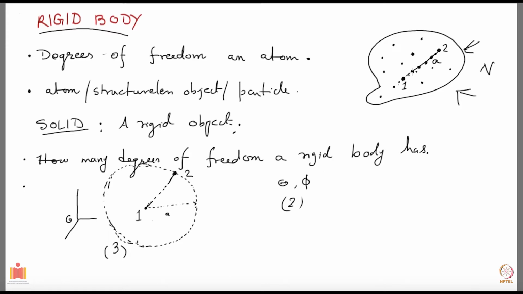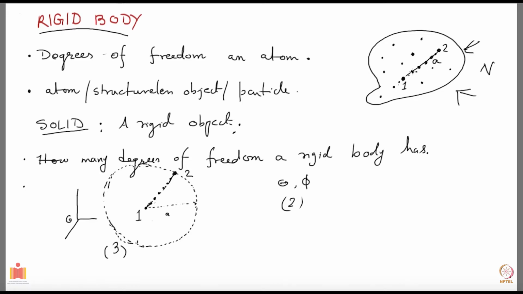You don't need any number to specify these, because they are completely determined just because you have fixed particle number 1 and 2. I hope that is clear. There is nothing really in your hands. These particles cannot be anywhere else if particle number 1 and particle number 2 are fixed. They have to be on this line.